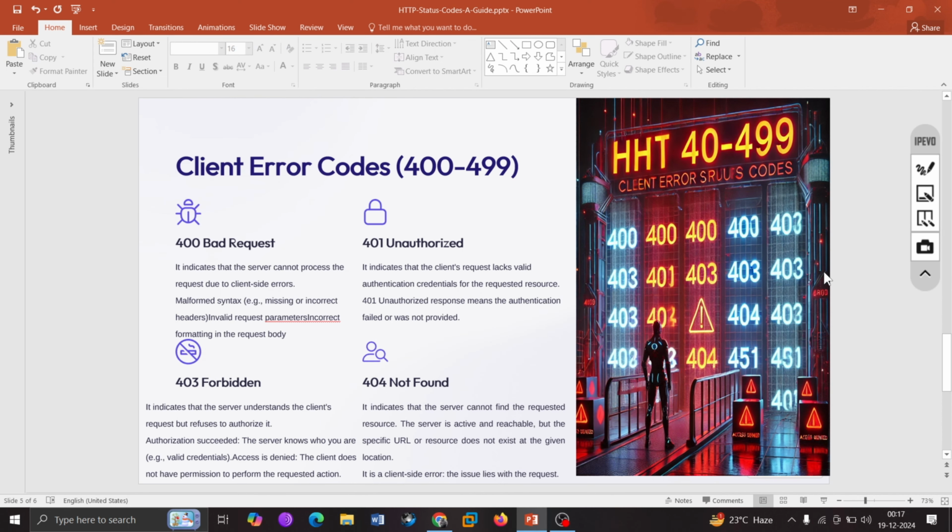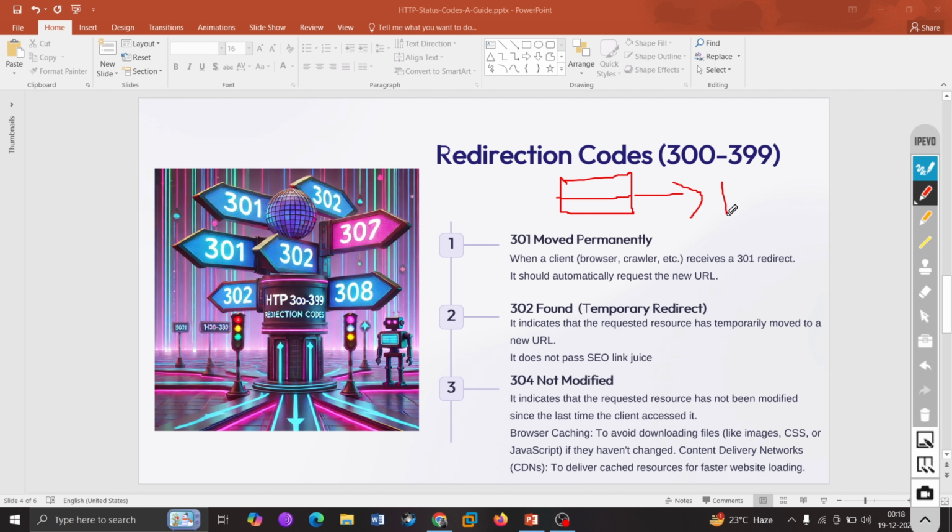Suppose I have a login page, but I am using Microsoft services. If you put your info over here, it will redirect you to Azure services to log in over there. Once you log in, it will redirect you back to our website. That would be a 301 redirection, meaning you are completely leaving the service or the domain.